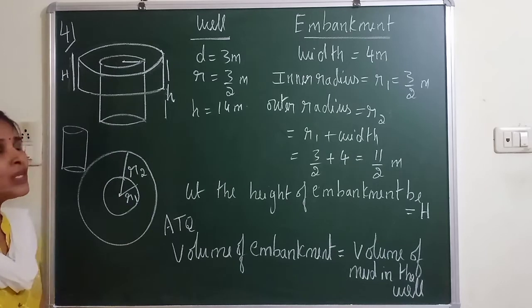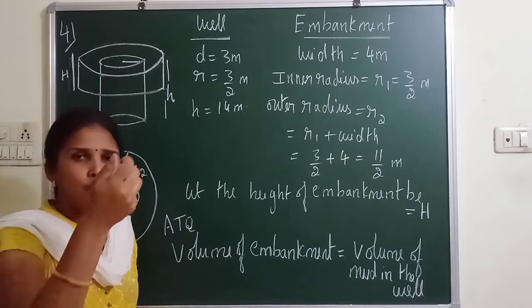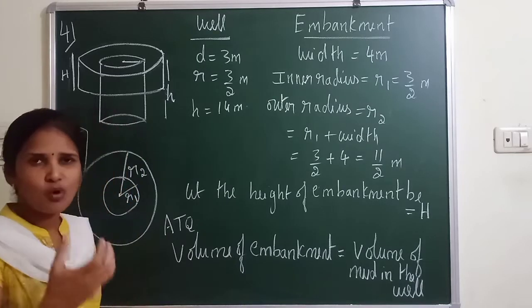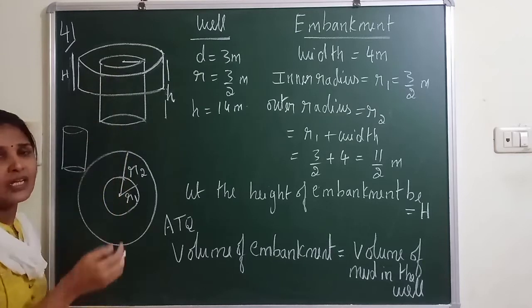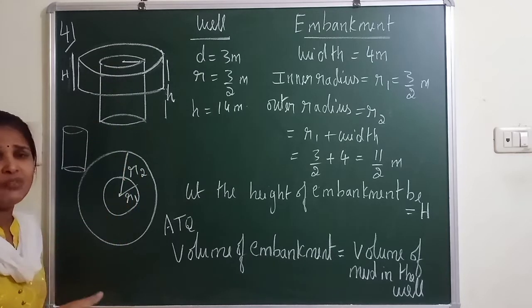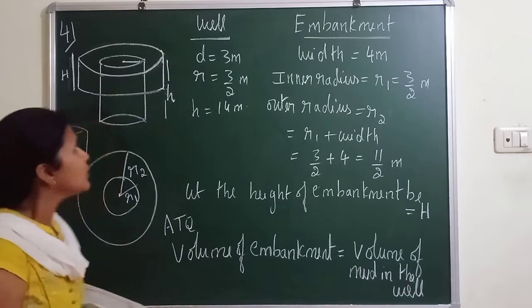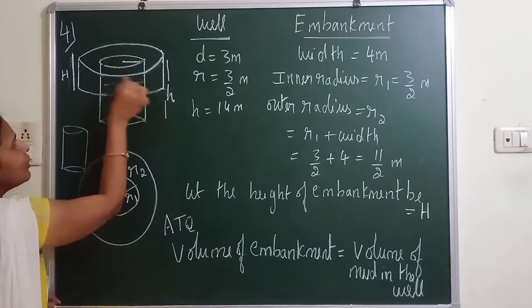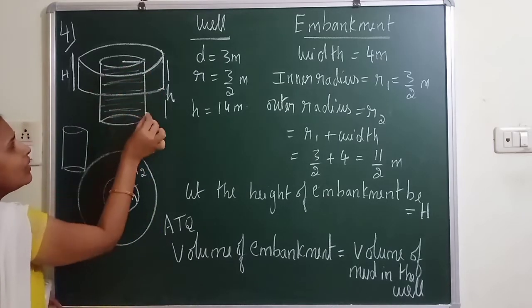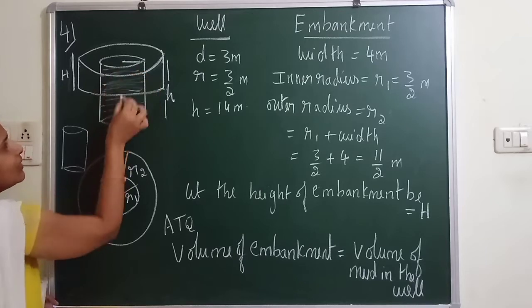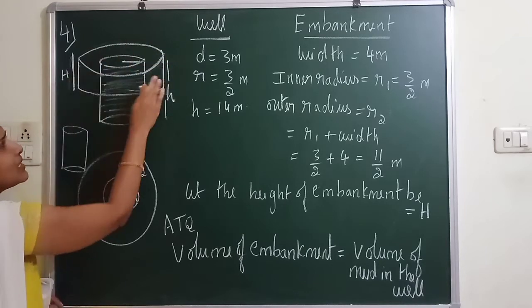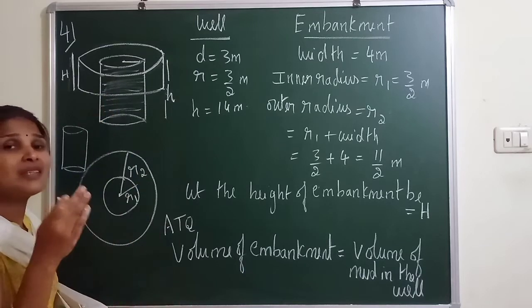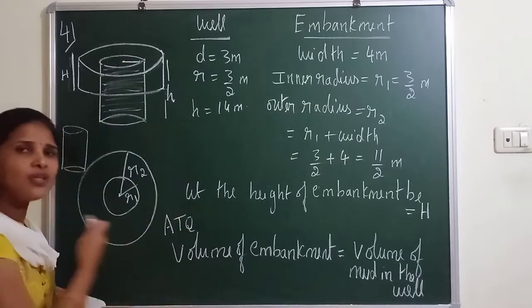Followed, all of you? Like when you see the well in olden days, you can observe that after pulling the water pots, they used to keep the pots on the embankment, which has a width. So this part is nothing but the well. And the mud inside the well they removed and they made this embankment. This embankment is an extra part, which is a cylindrical shape around the well.